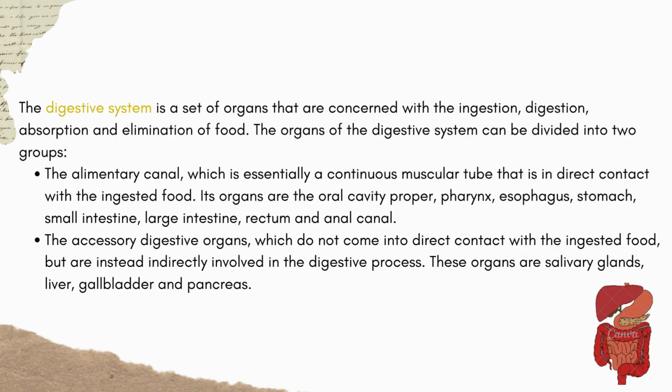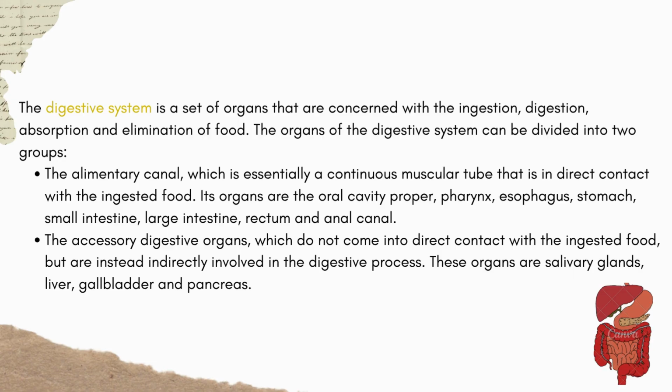The digestive system is a set of organs that are concerned with the ingestion, digestion, absorption and elimination of food. The organs of the digestive system can be divided into two groups. The alimentary canal, which is essentially a continuous muscular tube that is in direct contact with the ingested food. Its organs are the oral cavity proper, pharynx, esophagus, stomach, small intestine, large intestine, rectum and anal canal.